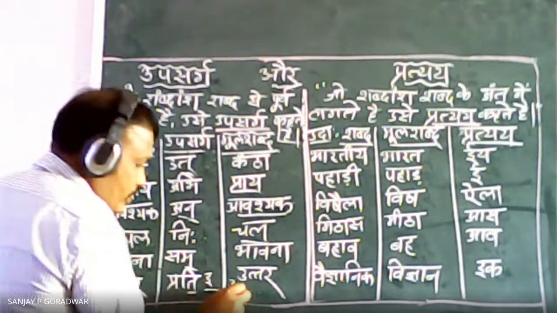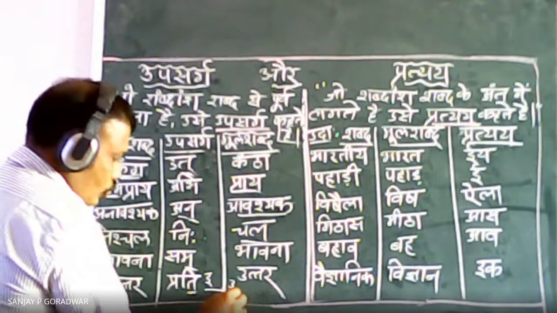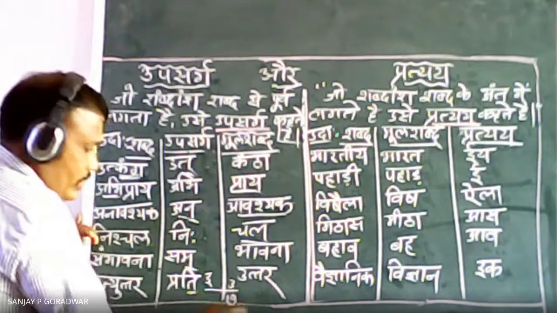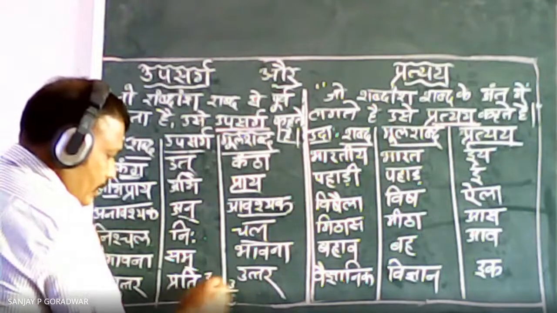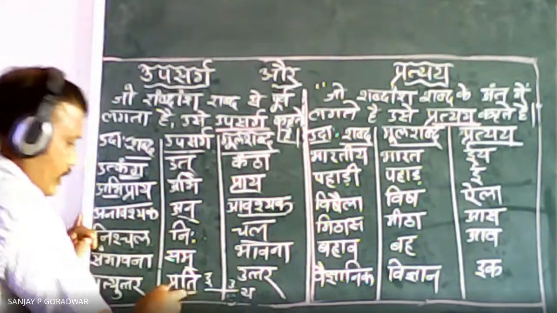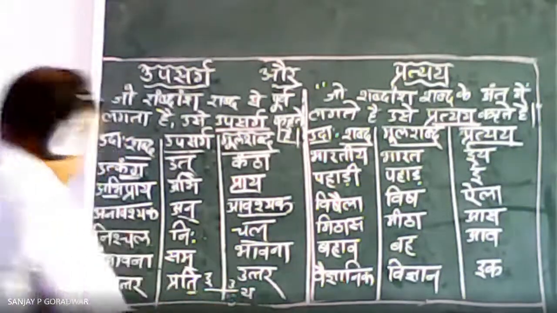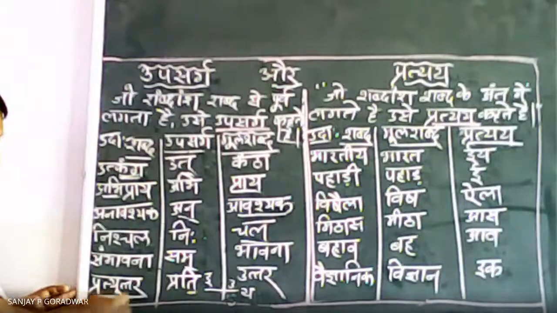So e plus u, first ya will become there. E plus u is equal to ya, and here you can see prati uttar. So what will become there? Like this, pratyuttar. This word will become pratyuttar.